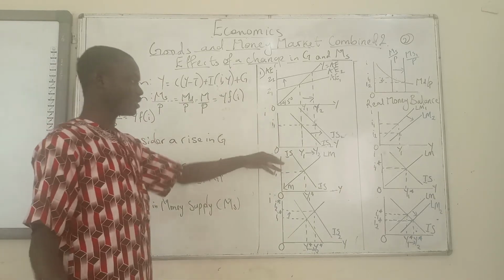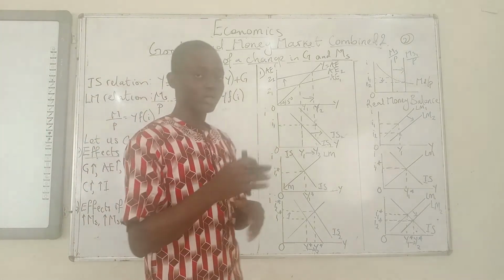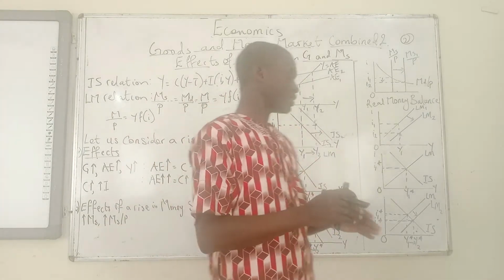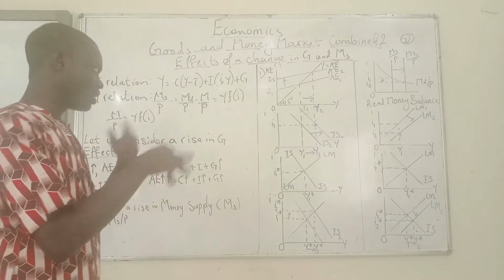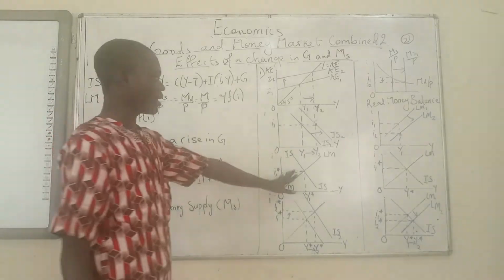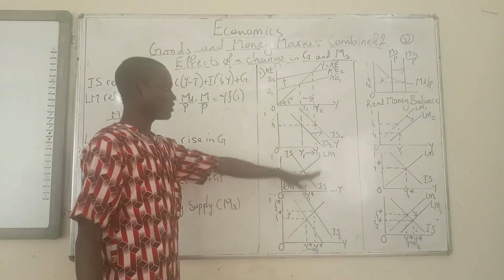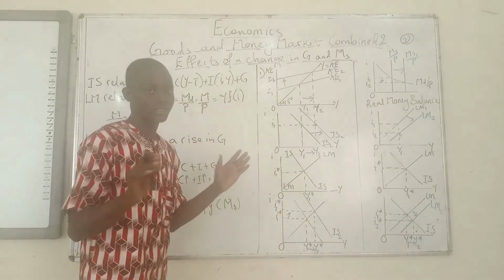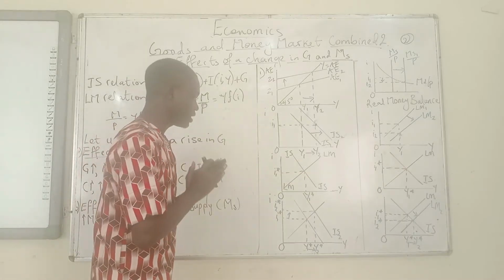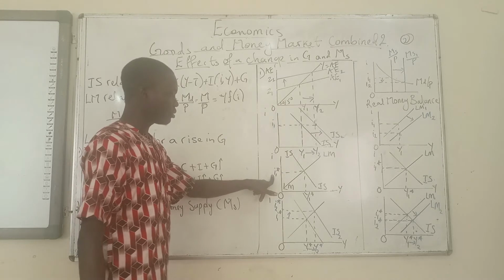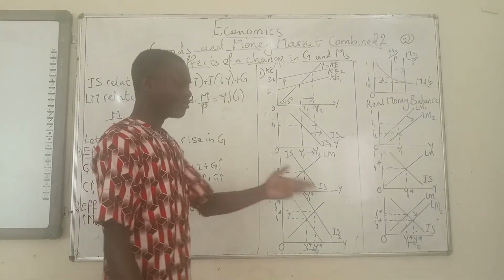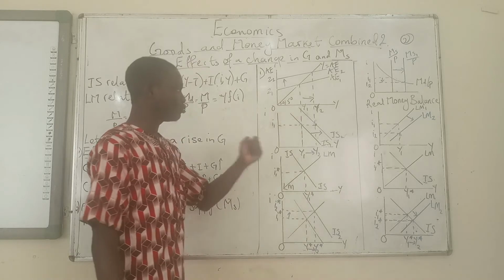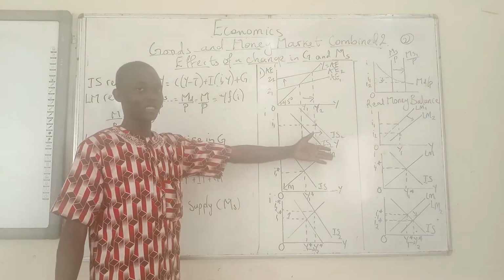The third curve is the equilibrium that occurs in the goods and money markets combined. Alright, so at first, before there was a change in G and the subsequent changes, this is what we have. The IS curve is intersecting the LM curve, and there is already an equilibrium, with an equilibrium interest rate and equilibrium output.